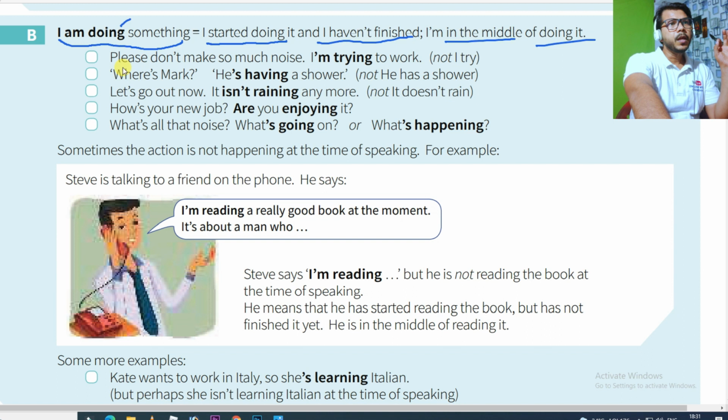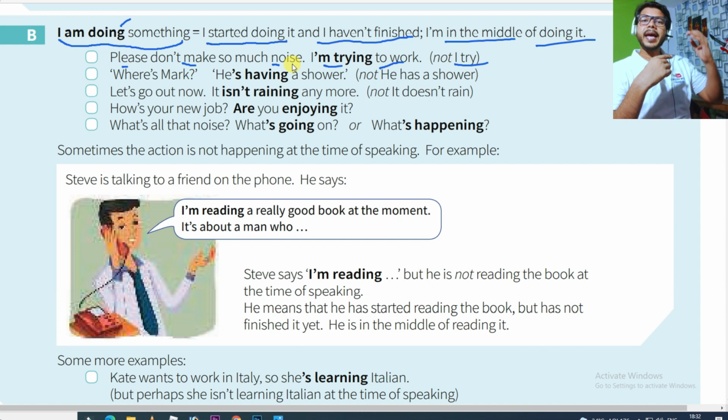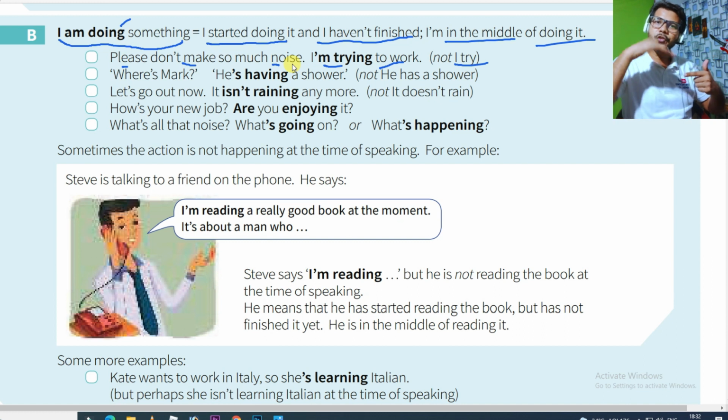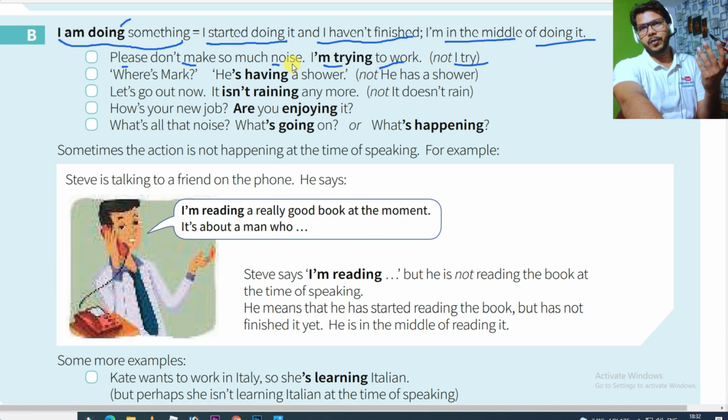Okay, so please don't make so much noise. There is a question: "Hey, please don't make so much noise, I am trying to work." Here you have two options, either say "I'm trying to work" or you can say "I try." So which option do you think is correct? You cannot say "I try", you have to say "I am trying." Why "I am trying"? "I'm trying to work" means the activity of trying is going on. I'm trying to do something, that trying is going on. So please don't make noise, I'm trying to do something. You cannot say "I try", you have to say "I am trying."